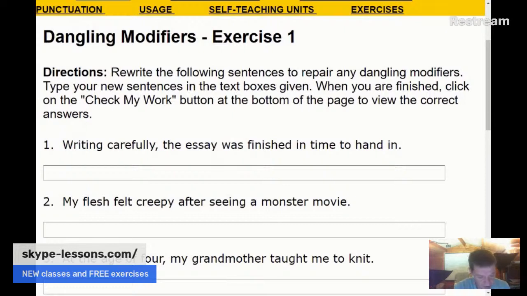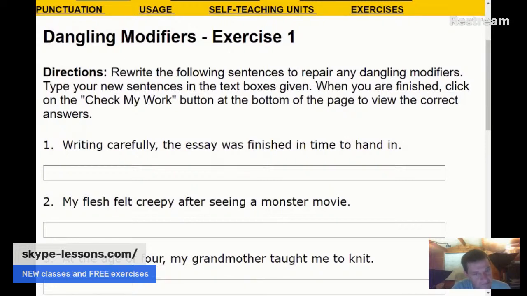Or we could do this. We could say written carefully because the essay was written carefully. Yeah, written carefully, the essay was finished on time. And then that's fine as well, because then your participle written is describing the right noun. The essay was written carefully. But you can't say the essay was writing carefully. It makes it sound like the essay is a person. Yeah, and that's why it's wrong. Okay, so there are at least two ways to fix each question here. Each and every one, there's more than one way to fix it. Let's do number two quickly.